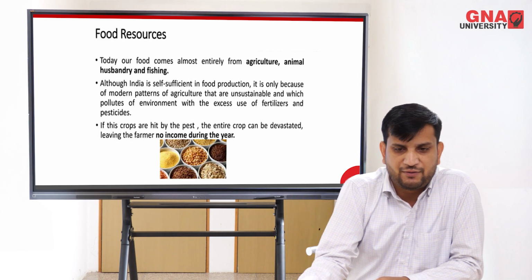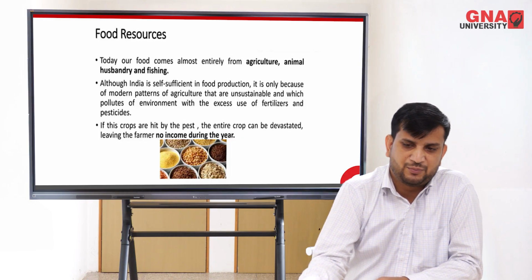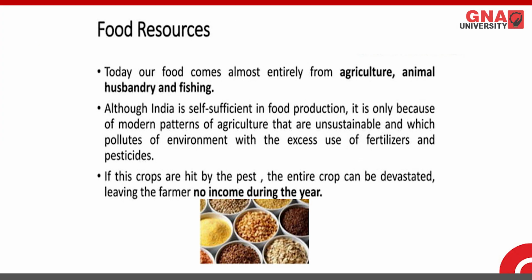Today our food comes almost entirely from agriculture, animal husbandry and fishing. Although India is self-sufficient in food production, it is only because of modern patterns of agriculture that are unsustainable and which pollute the environment with the excess use of fertilizers and pesticides. If these crops are hit by pests, the entire crop can be devastated, leaving the farmer no income during the year. So, why is it important to understand food resources?